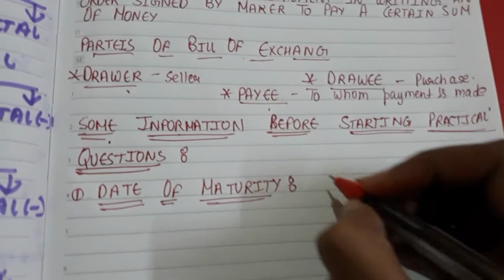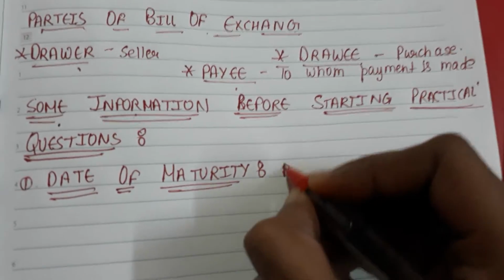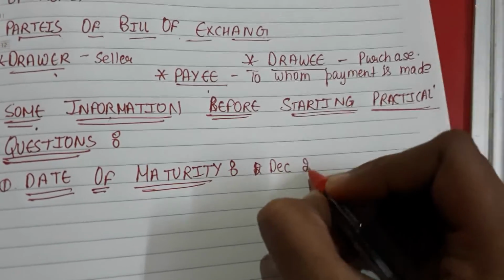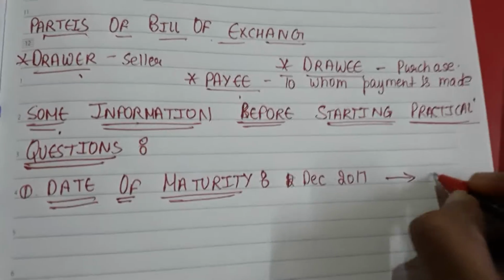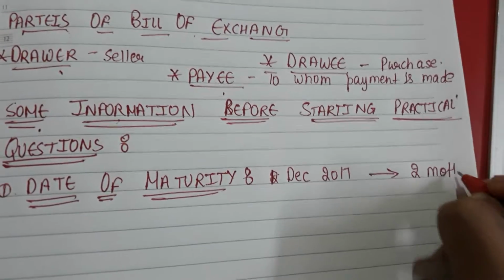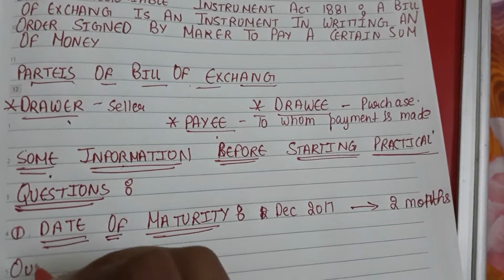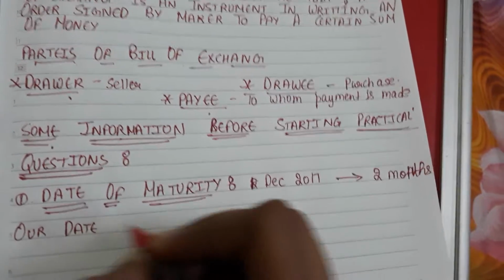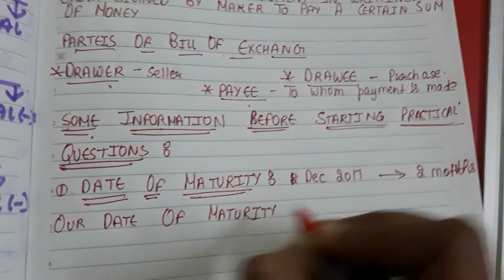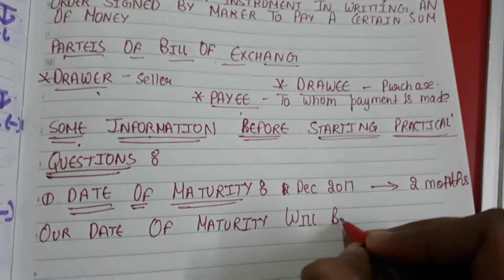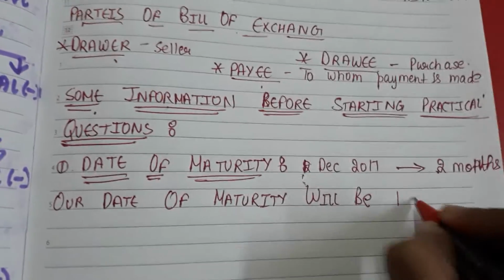If we receive a bill of exchange dated 1 December 2017, and we have given a time of 2 months, we have to count 1 December, 1 January, 1 February.